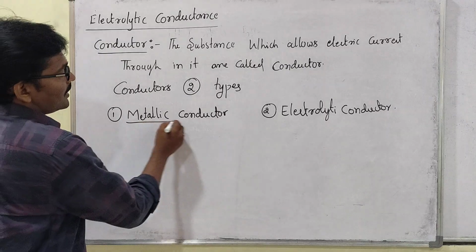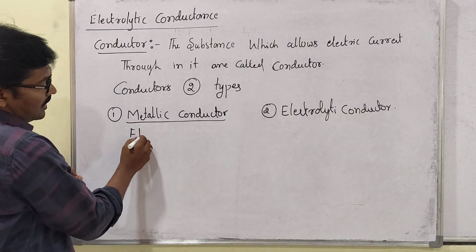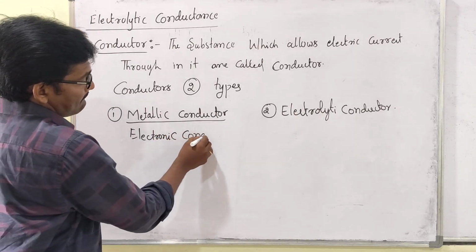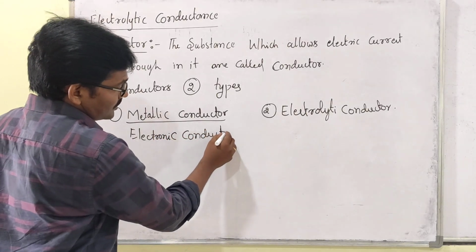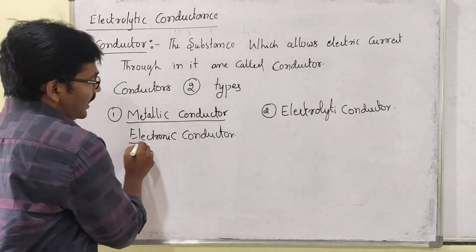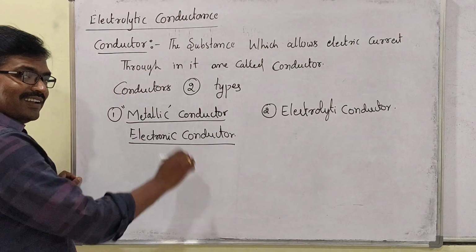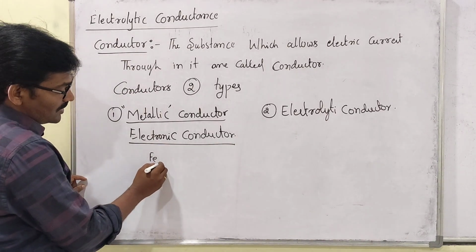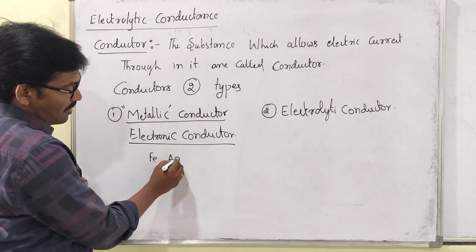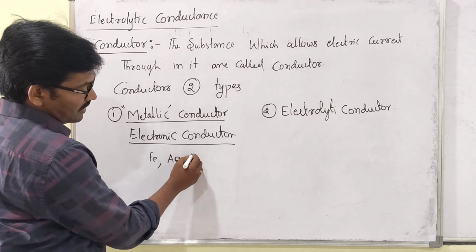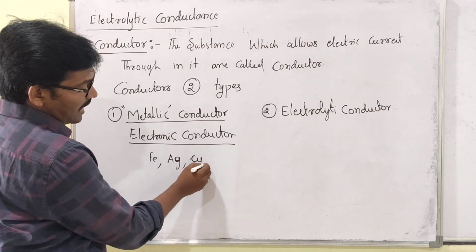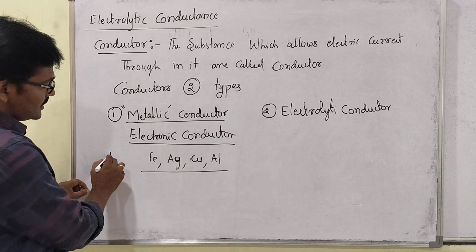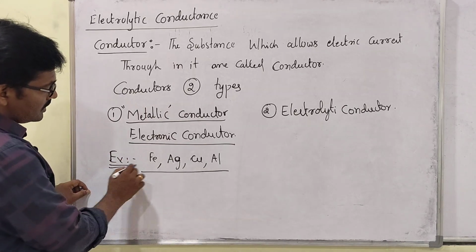Metallic conductor is also called an electronic conductor. Clear? In the name itself, metallic conductor, metal will be present. For example, iron, silver, copper, then aluminum. All these are examples of electronic conductors.